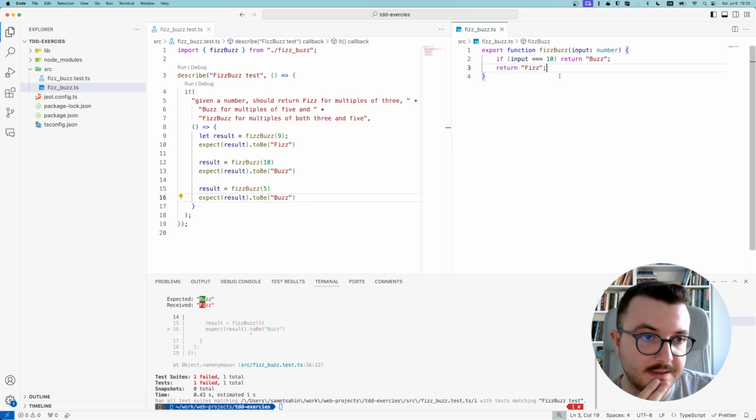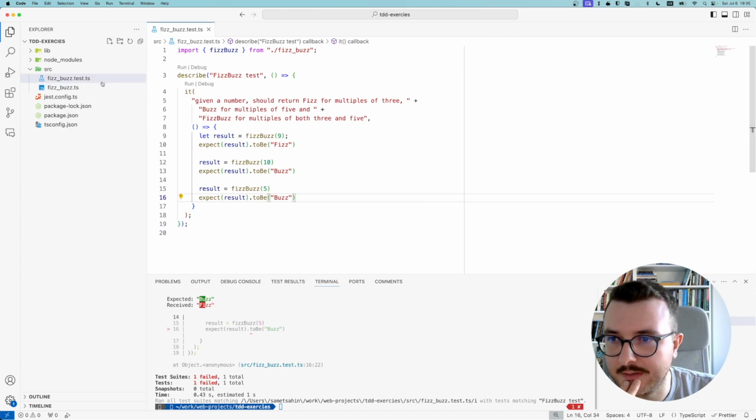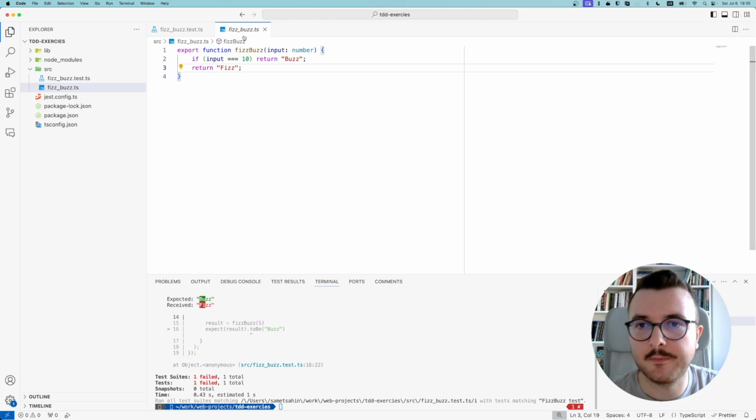So here on the test, is this better or not? Maybe this is better. If it's 5, it should be buzz, but if it's 10, it should be buzz as well.